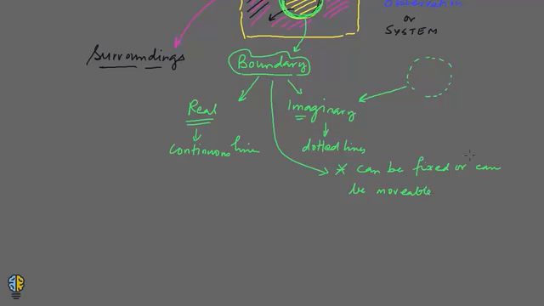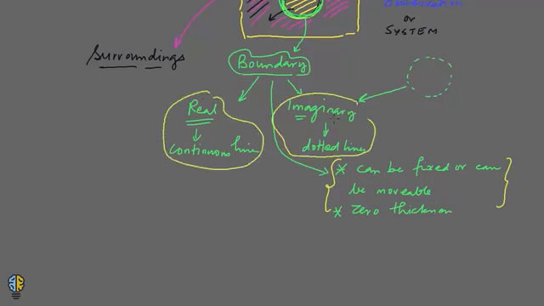Now the next very important thing is that the boundary should have zero thickness. So it should not have any thickness at all. These are ideally the points to remember for a boundary, and these are the types and properties of various boundaries.